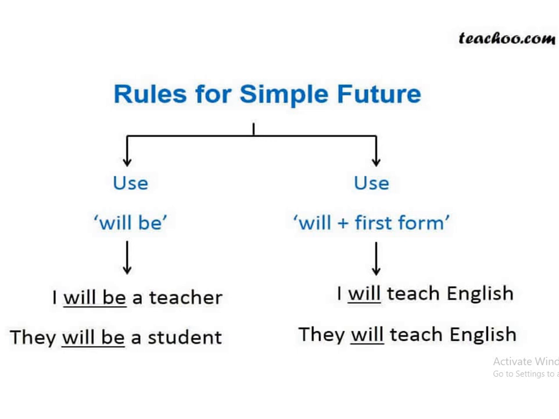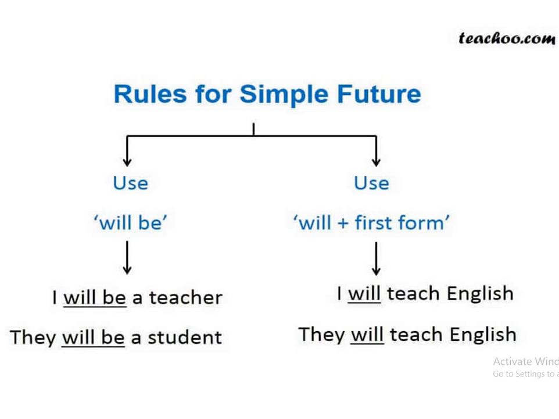How is it used? Subject plus will be, or subject plus will plus first form of the verb. So be is always used whenever there is no main verb in the sentence. जब कोई main verb नहीं होगा, then we are going to use be, right? We also use the form of be in the continuous tense. But here, in the absence of the main verb, for example, I'll be a teacher, right? यहाँ पे कोई main verb नहीं है, ठीक है?